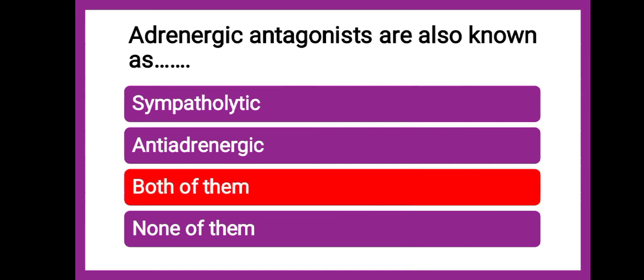The correct answer is it is both of them. Adrenergic antagonists are also known as sympatholytics, as well as anti-adrenergic. Adrenergic antagonist matlab opposite of that of adrenergic system, so it is anti-adrenergic, and antagonists are nothing but lytics, and adrenaline is involved in sympathetic system, so it is sympatholytic also, anti-adrenergic also.